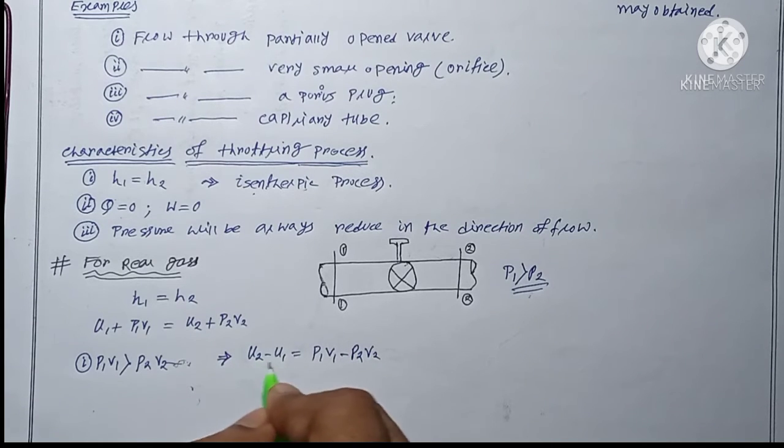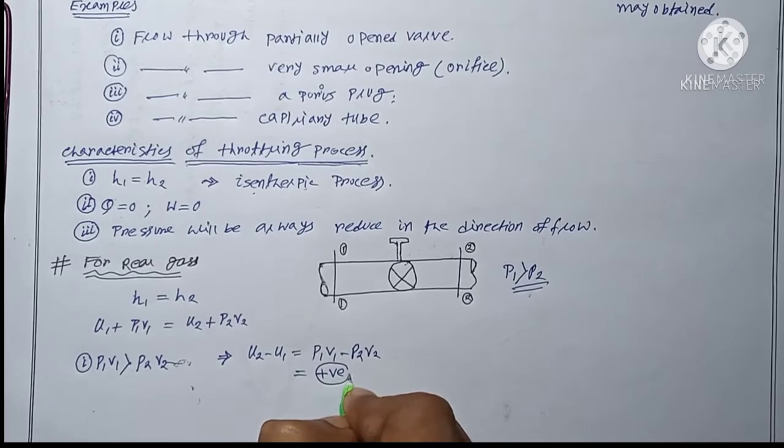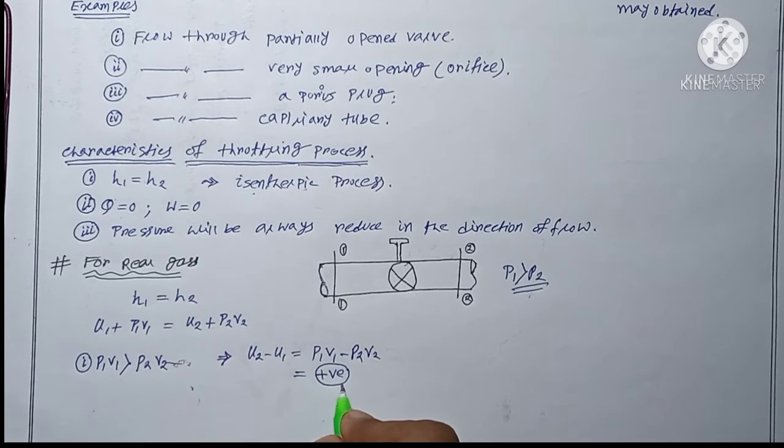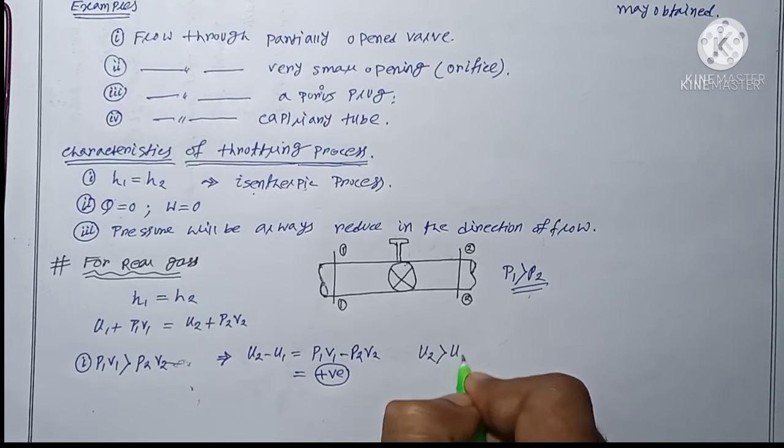Now U2 minus U1 represents the change in internal energy, and since P1 V1 is more than P2 V2, this result will be positive. Am I right or wrong? So this positive result represents U2 greater than U1.